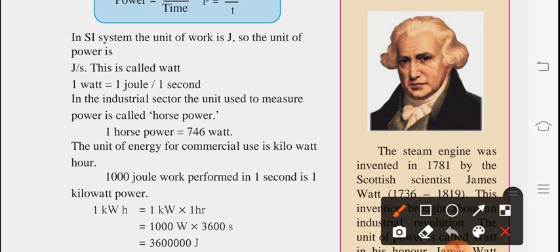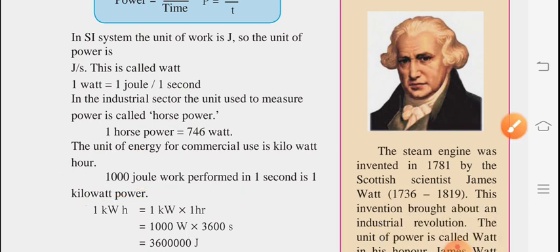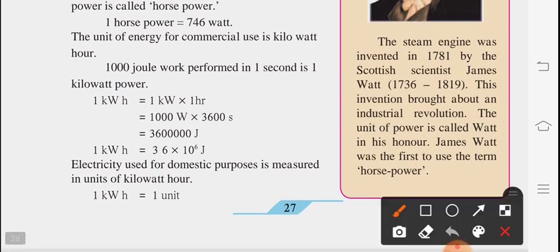The unit of energy for commercial use is kilowatt hour, where 1000 joule work performed in 1 second is 1 kilowatt power.